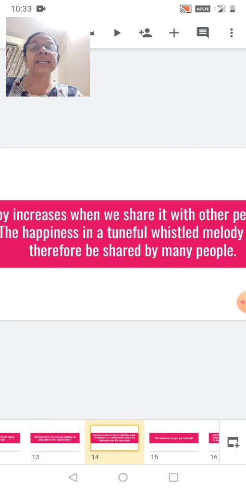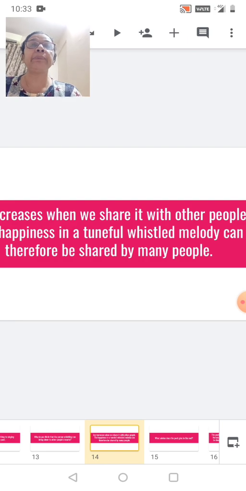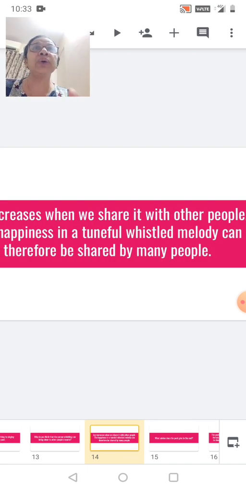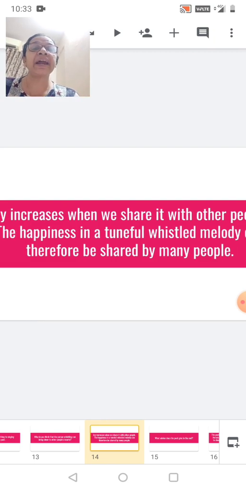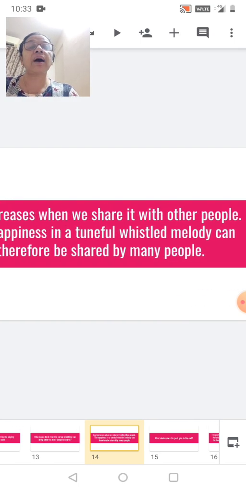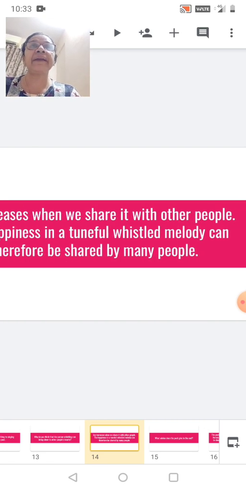The happiness in a tuneful whistled melody can therefore be shared by many people. Somebody is singing a very beautiful song, a beautiful melody. Others are hearing, so they also feel good to hear. So it can be shared by many people. I repeat, joy increases when we share it with other people. The happiness in a tuneful whistled melody can therefore be shared by many people.